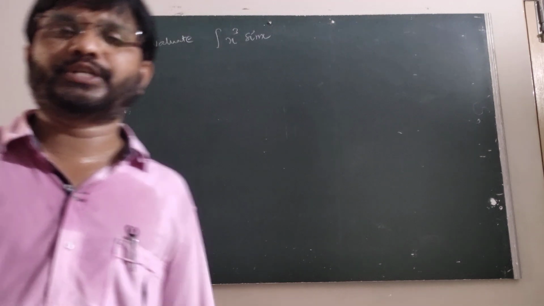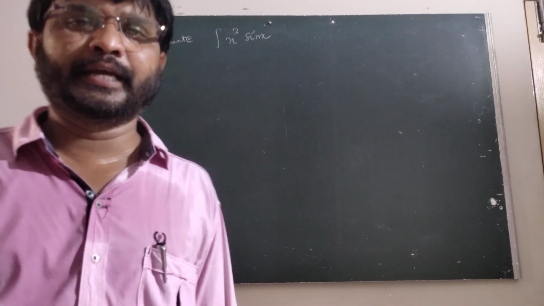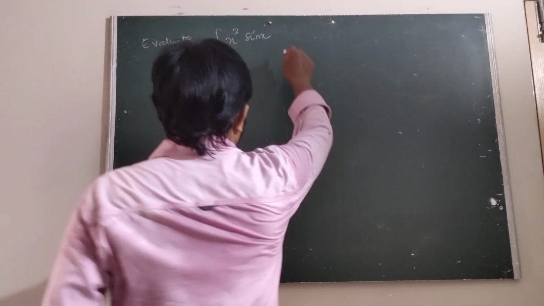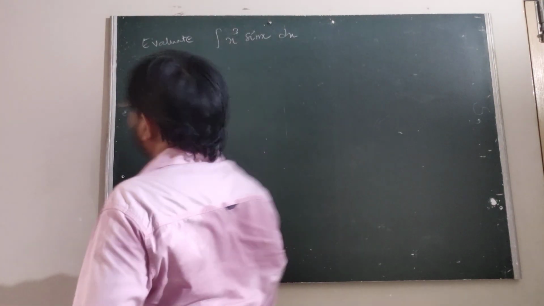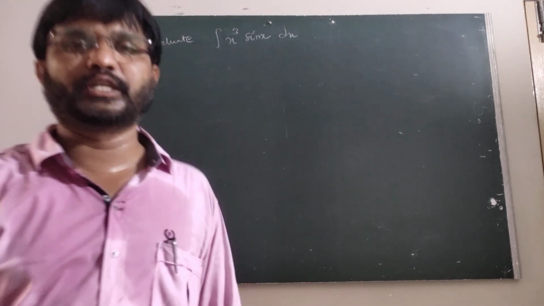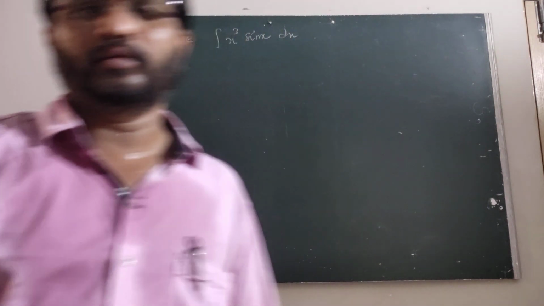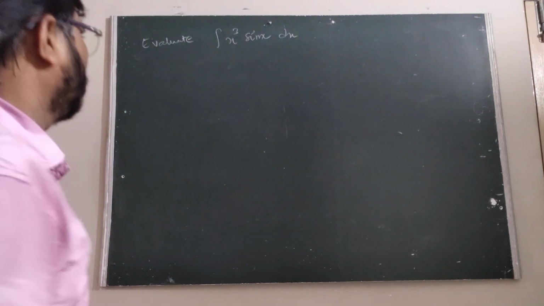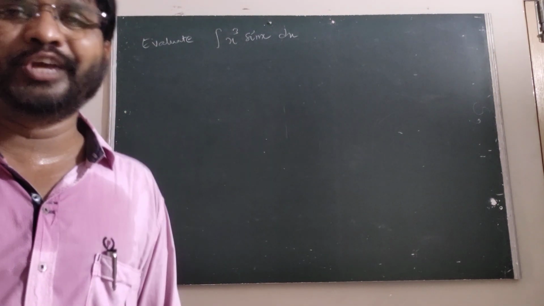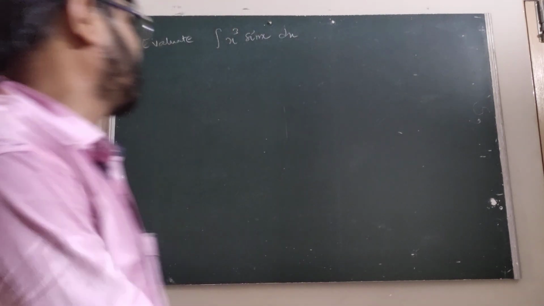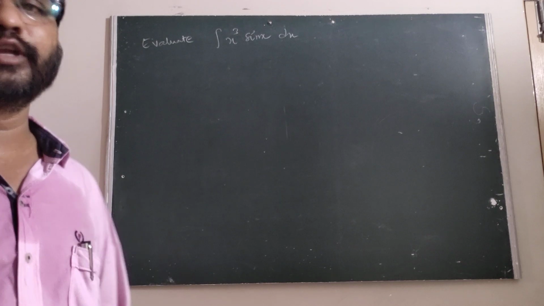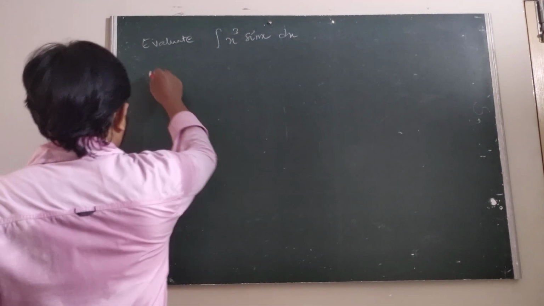Now evaluate the integral x cube into sin x into dx. How to evaluate this one? So this is the uv rule. Now we can apply the uv rule. There x cube is there, so we can apply it 3 times. So we know that using the